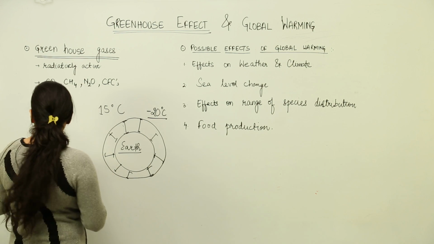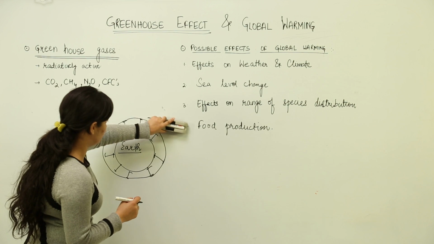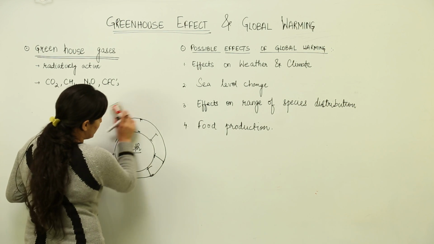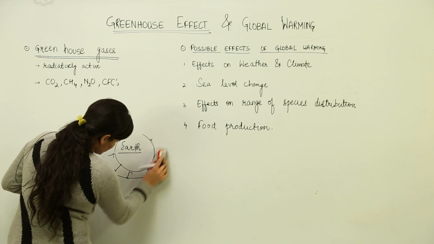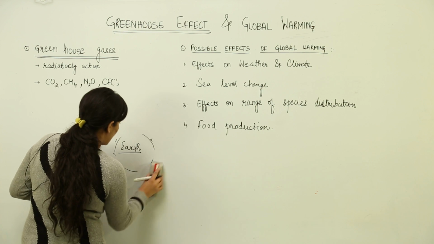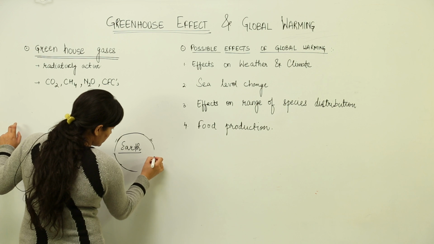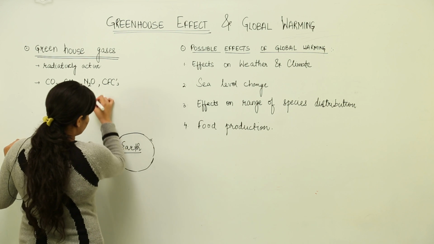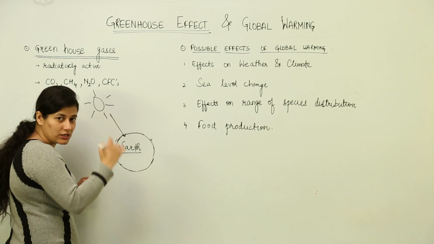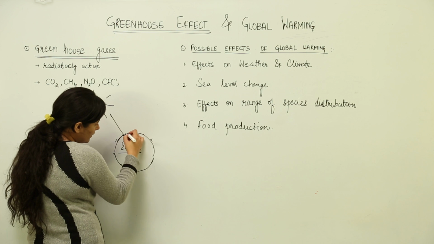Why does this happen? You need to understand that there are a few gases which are radiatively active. That means they absorb the radiation which is dissipated by earth, which is given back by earth. Now, whenever I'm talking about radiation and heat, I am referring to infrared radiations. Supposedly, the solar insolation that falls on Earth is heating the temperature of Earth in the daytime, and it is being radiated back.